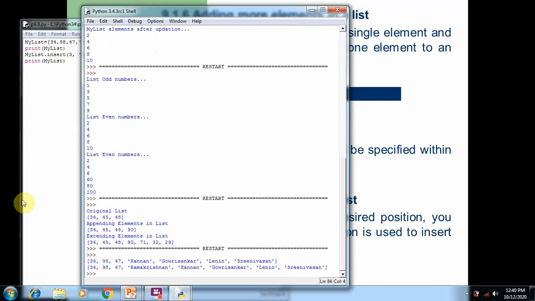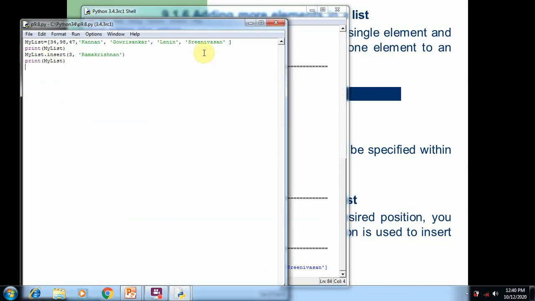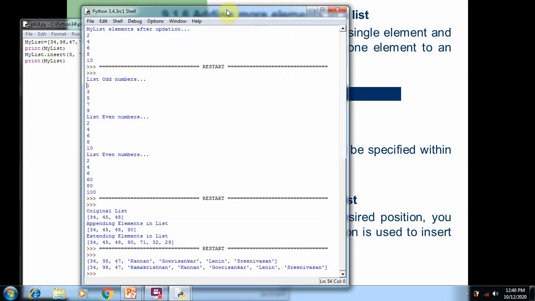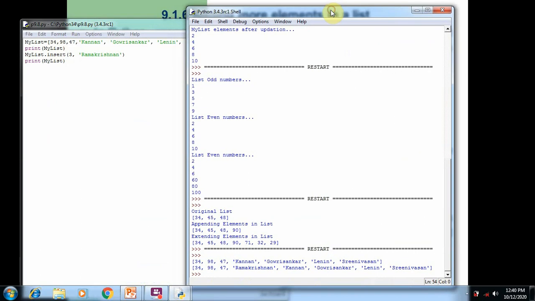You can see the original content 34, 98, 47, Kannan, Gauri Shankar, Lenin, Srinivasan. After using the insert function, you can see that the element at the third index number was Kannan. We are trying to insert a new value at that position.